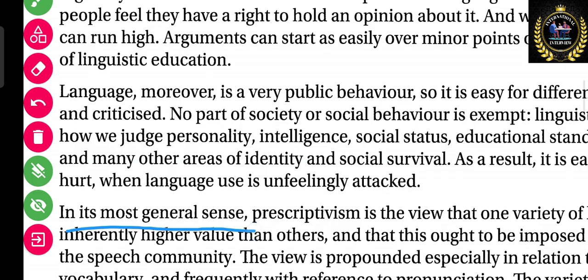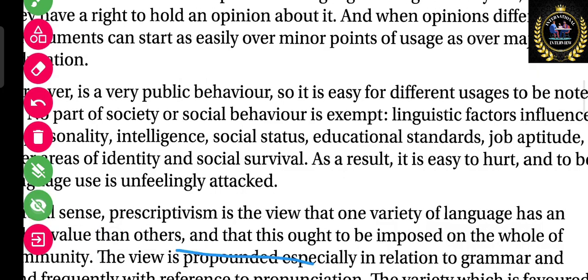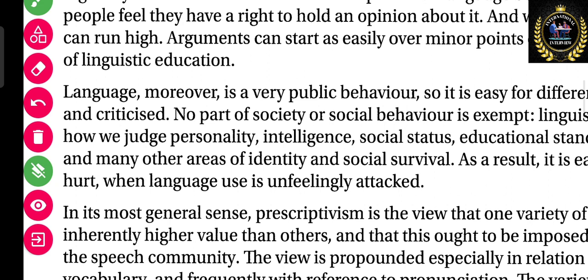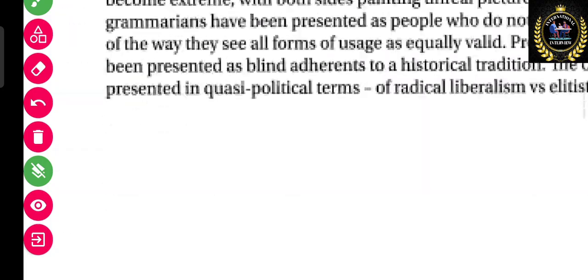In its most general sense, prescriptivism is the view that one variety of language has an inherently higher value than others. So the answer will be prescriptive. Let's go to the question again.